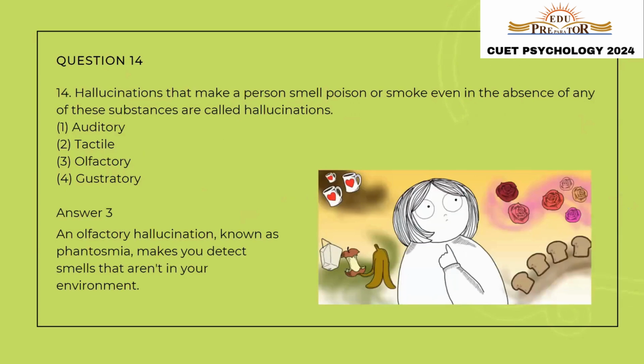Question number 14. Hallucinations that make a person smell poison or smoke, even in the absence of any such substances, are called dash hallucinations. So, the hallucinations in which we get a sense of smell of hazardous substances like poison or smoke, such hallucinations are called olfactory hallucinations. The other name for olfactory hallucinations is phantosmia. They make you detect the smells that are not actually present in the environment. So the correct answer of this will be option number three, olfactory hallucination.